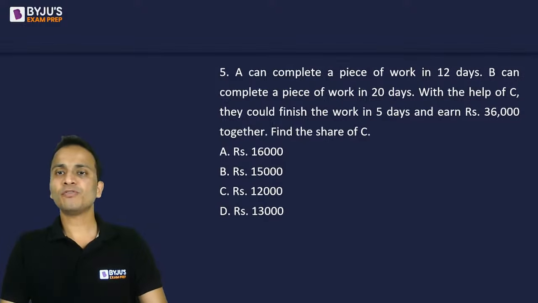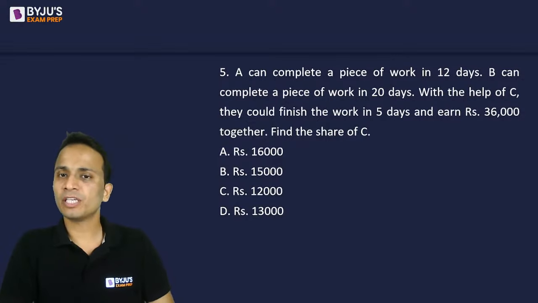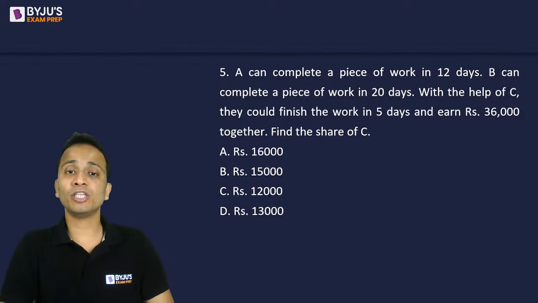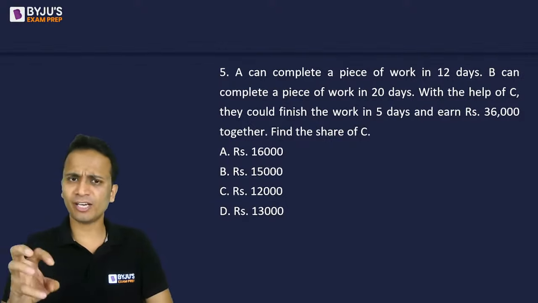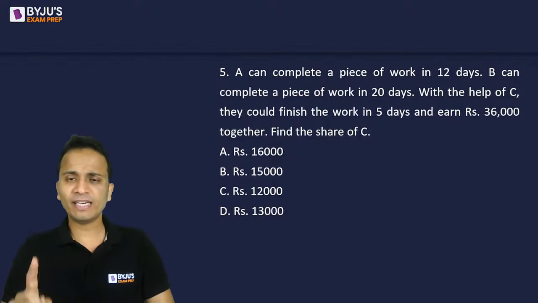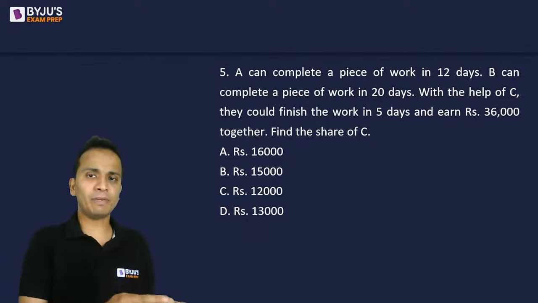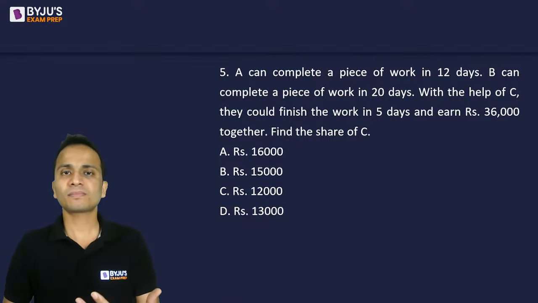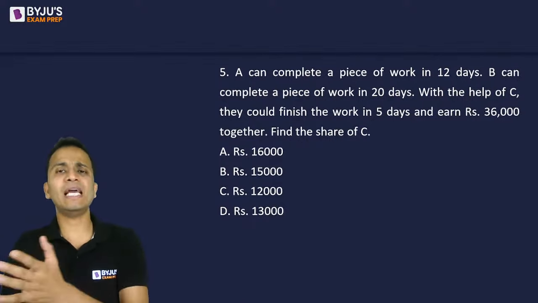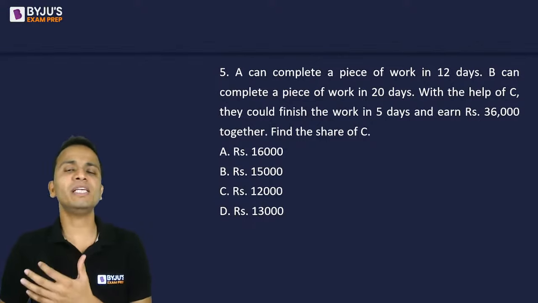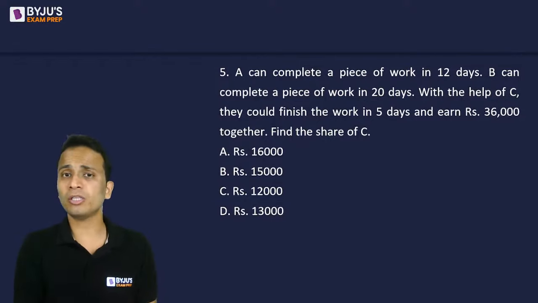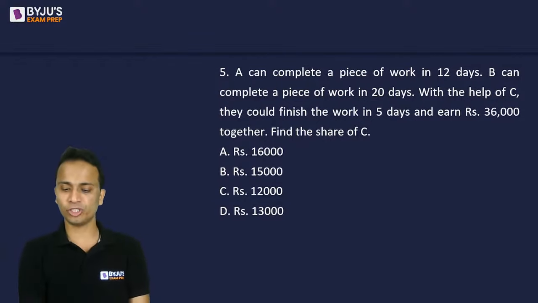A can complete a piece of work in 12 days, B can complete the work in 20 days, and with the help of C, they could finish in 5 days and earn 36,000 together. So again, 36,000 they are earning together. Find the share of C. So once again, you can apply the same concept. Find out 1 day work of A, B, and C, and divide this money in the ratio of 1 day work of A, B, and C, because all three of them are working on this project together.